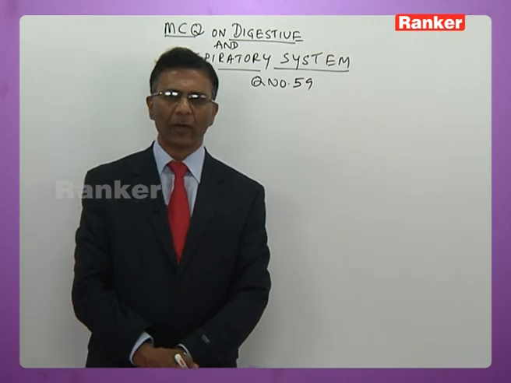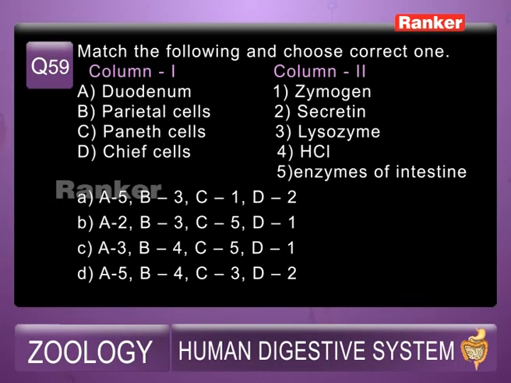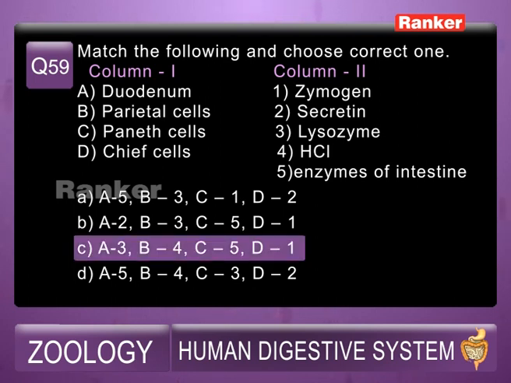So 59th question, I shall read the question for you. This is also match the following here now. Under column 1 you have options A duodenum, B parietal cells, C Paneth cells, D chief cells. Under column 2 there are 5 options here now. 1 zymogen, 2 secretin, 3 lysozyme, 4 HCl, 5 enzymes of intestine. Now the options are A, A5, B3, C1, D2, B, A2, B3, C5, D1, C, A3, B4, C5, D1, D, A5, B4, C3, D2. Here the answer is C.